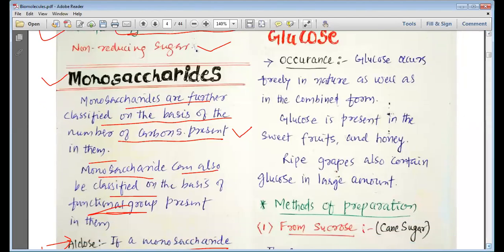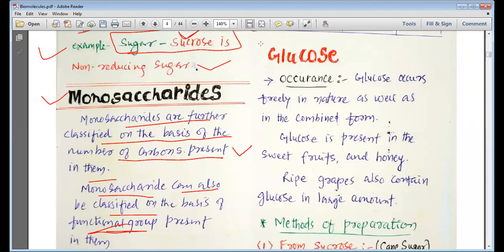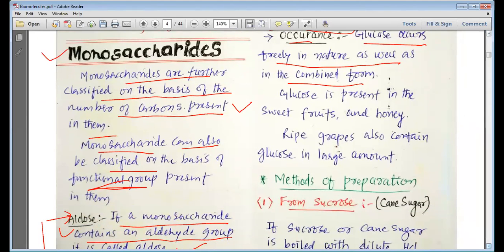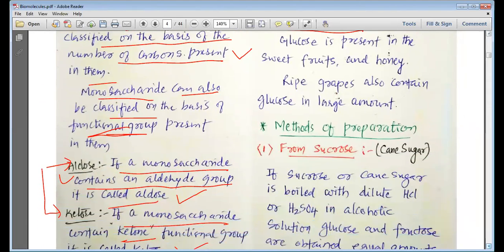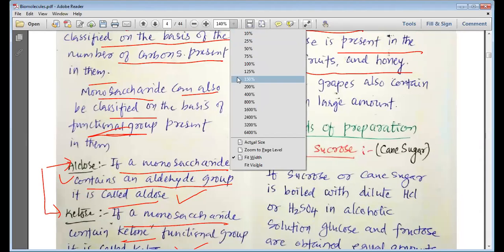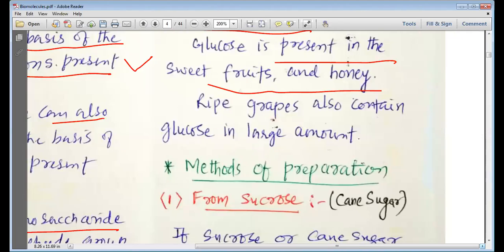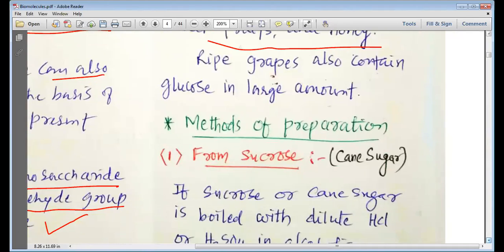Now, my dear students, let's study about a very important monosaccharide, which is known as glucose. Glucose is a very important point for our study, and we will study glucose in detail. First, occurrence. Glucose occurs freely in nature as well as in the combined form. Glucose is present in sweet fruits and honey. In almost all types of sweet fruits, we will find glucose, and we will also have glucose in honey in a good amount.